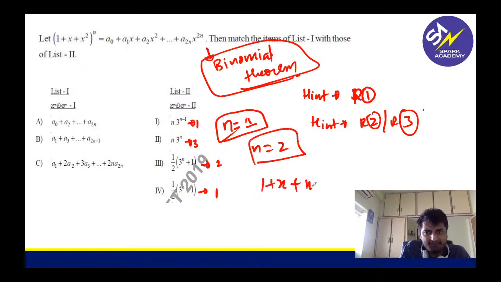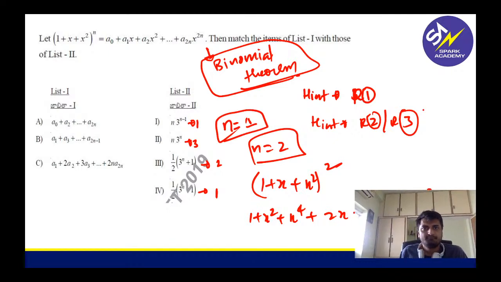What is this? 1 plus x square whole square, right? This is like a plus b plus c whole square. So I can write 1 plus x square plus x power 4 plus 2x square plus 2x cube. Correct? Now tell me, guys, what will be a0? a0 1. a1 will be what? That is the x term.